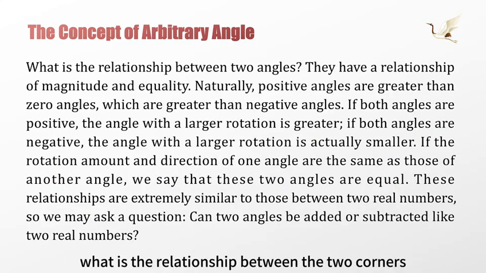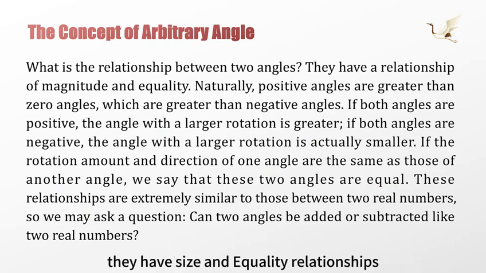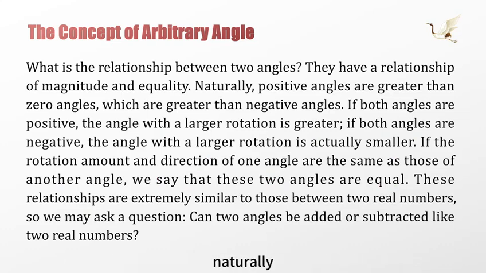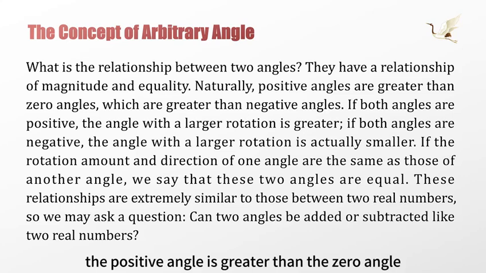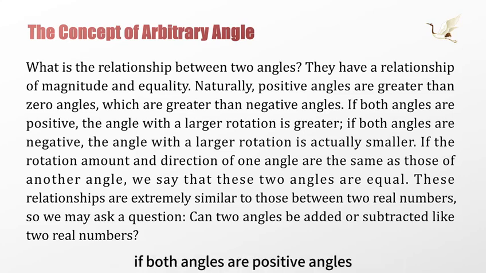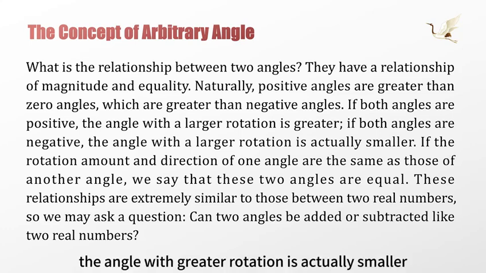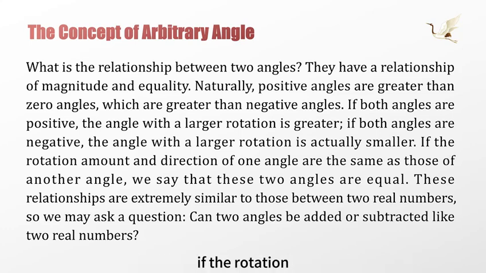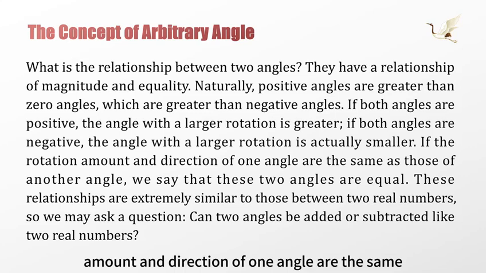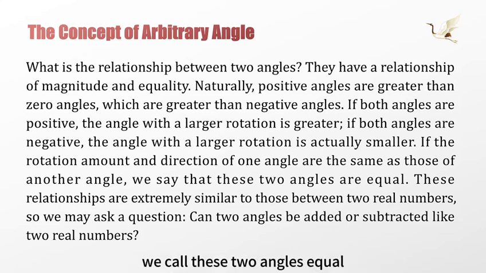What is the relationship between two angles? They have size and equality relationships. Naturally, a positive angle is greater than a zero angle, which is greater than a negative angle. If both angles are positive angles, the angle with greater rotation is greater. If both angles are negative angles, the angle with greater rotation is actually smaller. If the rotation amount and direction of one angle are the same as those of another angle, we call these two angles equal. These relationships are extremely similar to the relationship between two real numbers, so we ask a question: can two angles be added or subtracted like two real numbers?